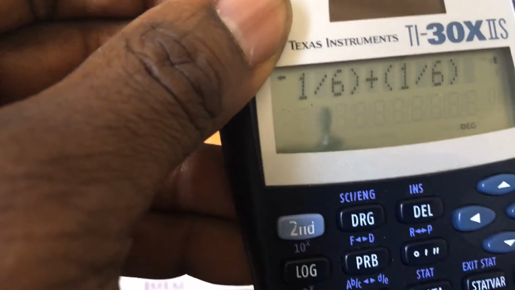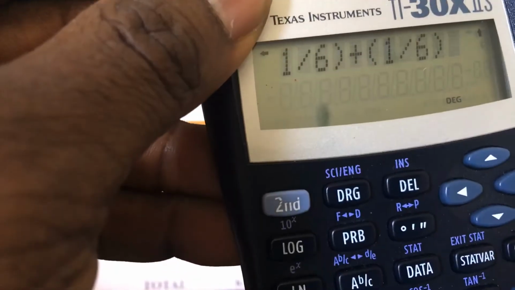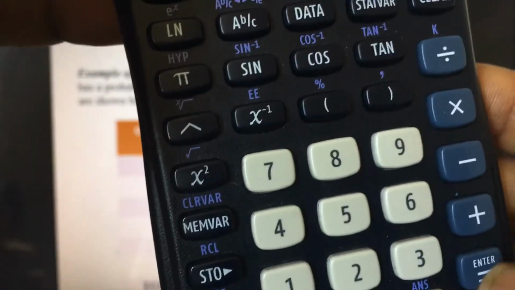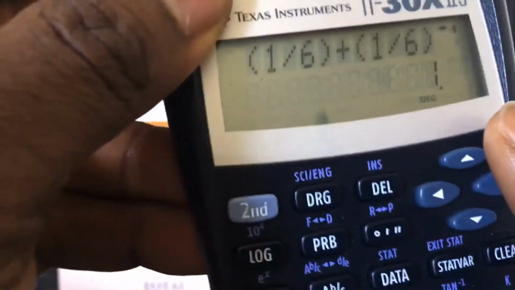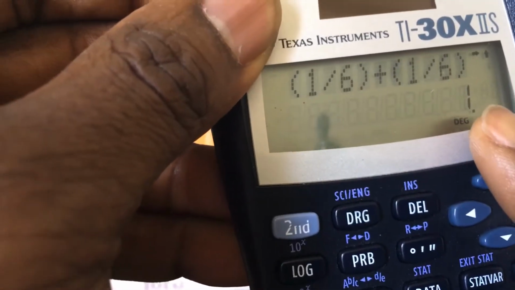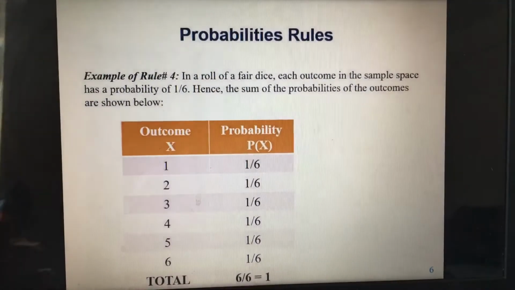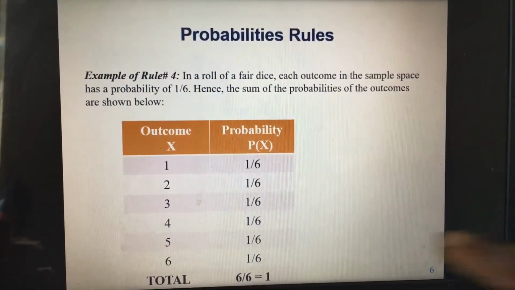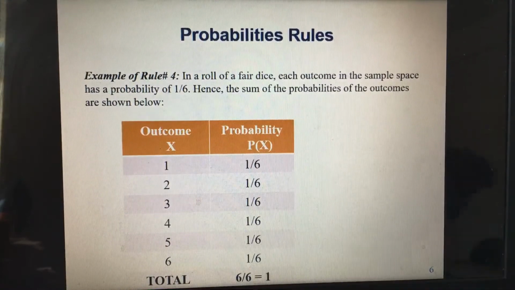You can see all of them here. Then I press the equal sign here. That will give me the answer. The answer is 1. You can see right here, 1. So that's what I got here. That is a simple proof of rule number 4.